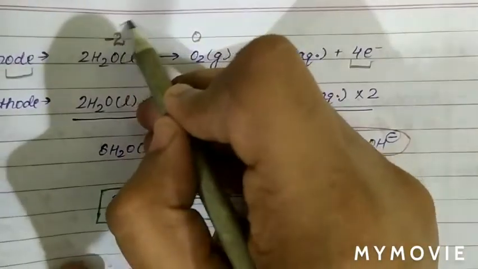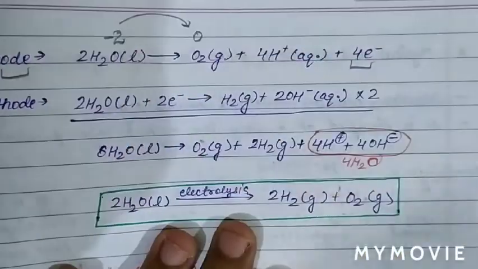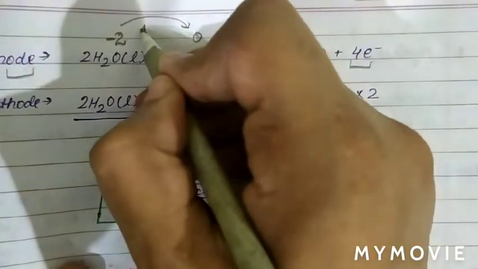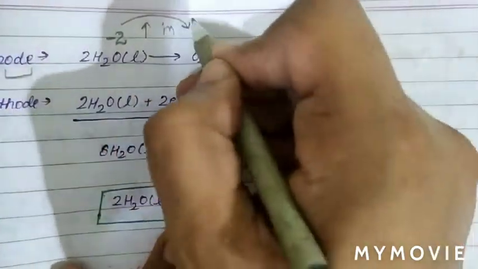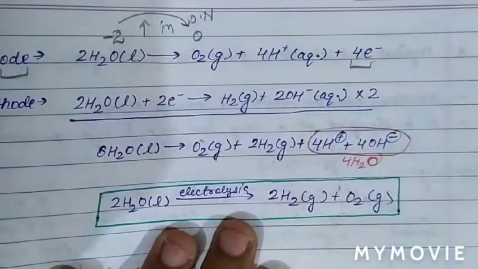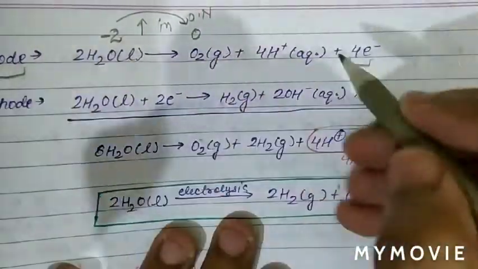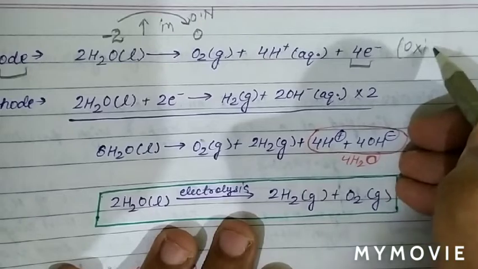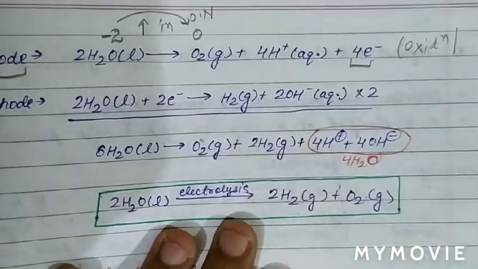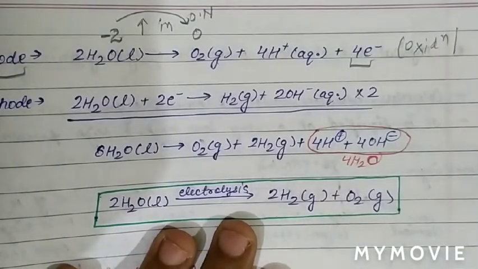So basically we can see there is increase in oxidation number. And when there is increase in oxidation number, means there is oxidation. And at anode always oxidation takes place.